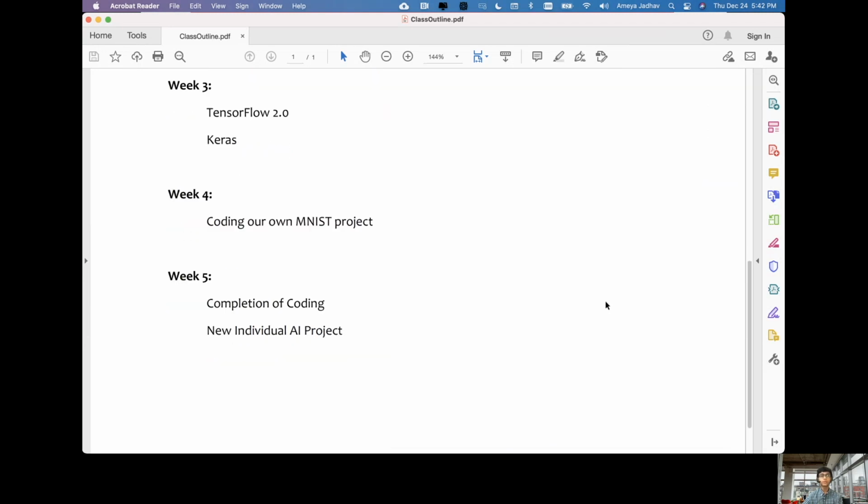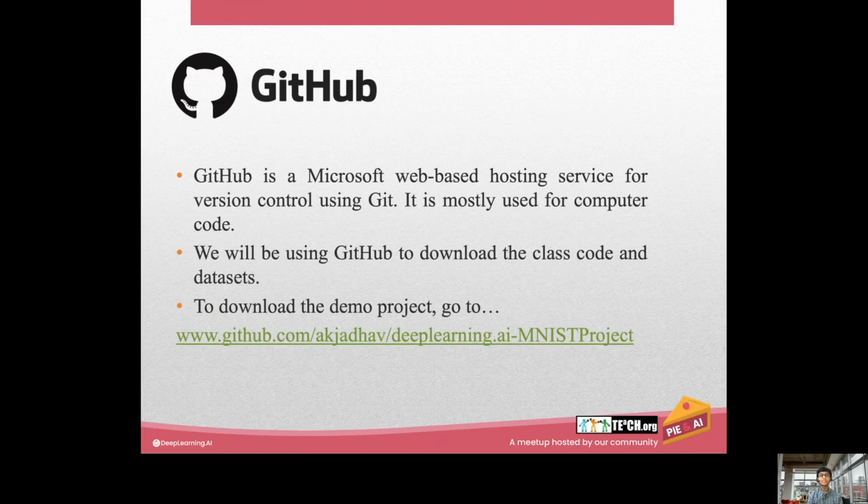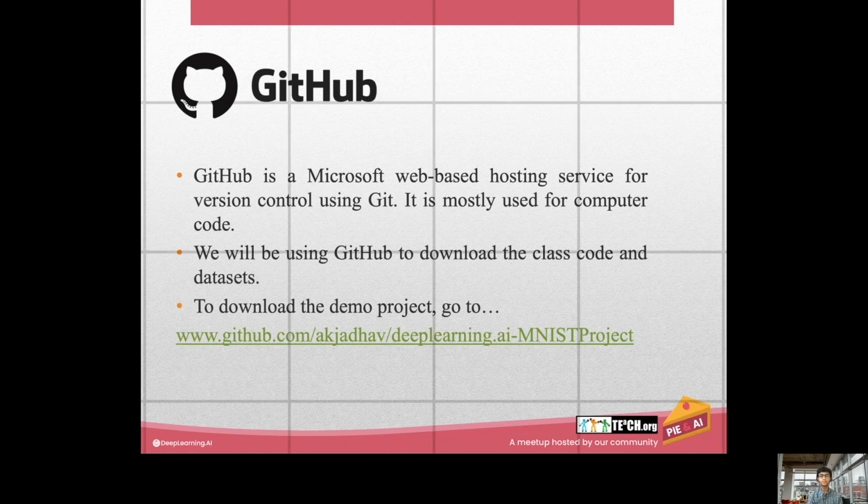We'll now hop over to a demo of the machine learning project that we code in our machine learning crash course. First, let's quickly go over what GitHub is. GitHub is a Microsoft web-based hosting service, and it's used mainly for computer code. In our machine learning crash course, we use GitHub to download the class code and the datasets. To download the demo project right now, you can go to the link on your screen. We'll be going through this demo project in this video.